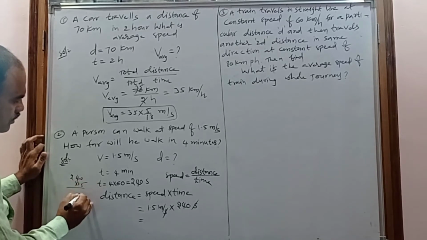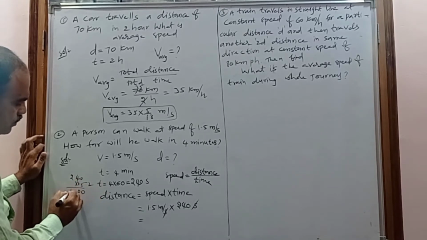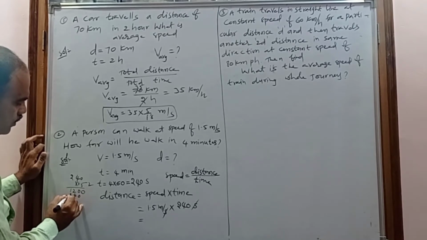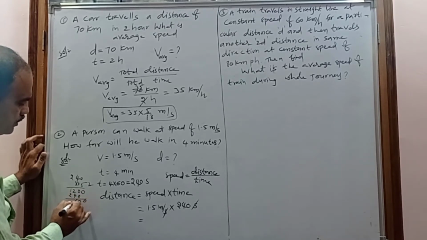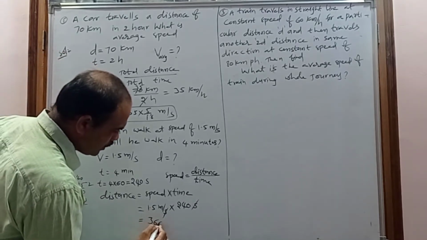5 into 0, 0. 5 into 4, 5 fours are 20. 5 twos are 10, 10 plus 2, 12. 1 into 0, 0. 1 into 4, 4. 1 into 2, 2. So 0, 0, 6, 3. What is the answer? 360. So 360 meters.